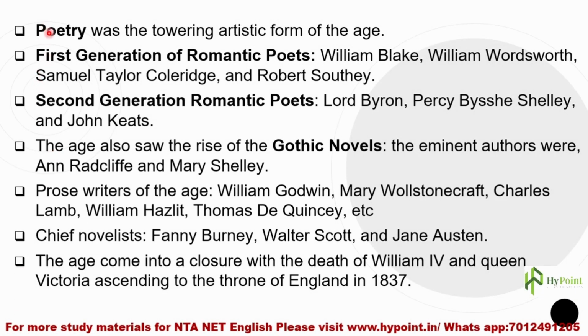So as we all know, whenever we think of the Romantic Age, poetry immediately comes into our mind. That means poetry was the towering artistic form of the age, but the novel was also flourishing during this age, which we should not skip. Here we have the first generation of Romantic poets as well as the second generation of Romantic poets.